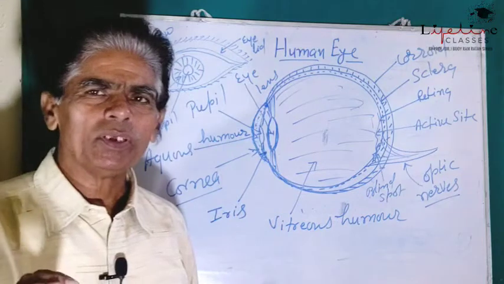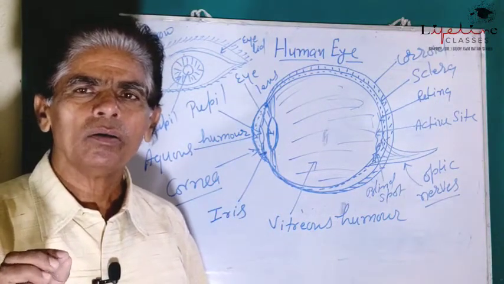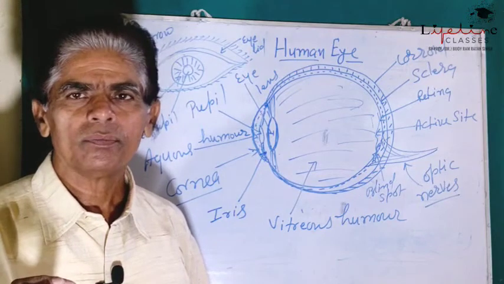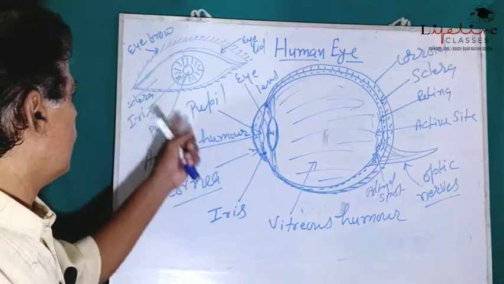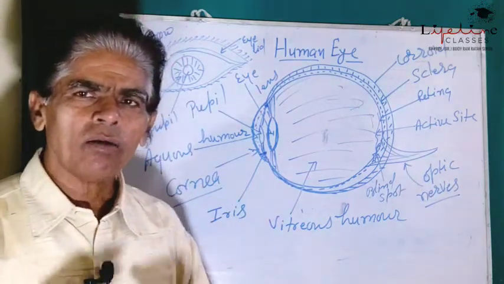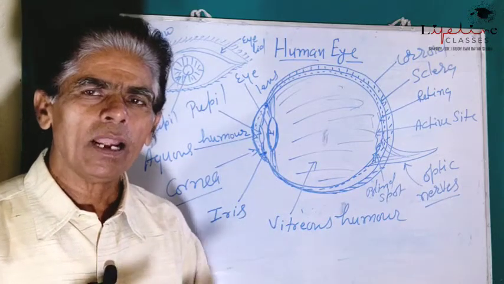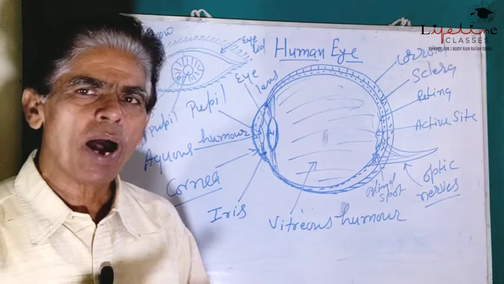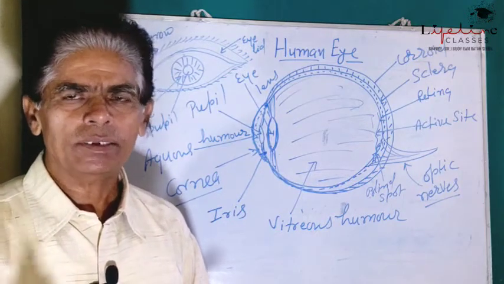In the mid of this iris there is a small hole which is known as pupil. Cornea covers the iris from outside and allows the light to pass inside the eyes.